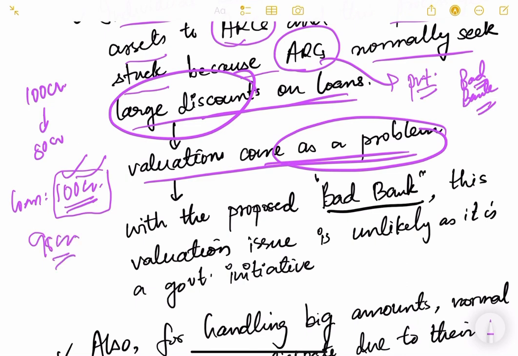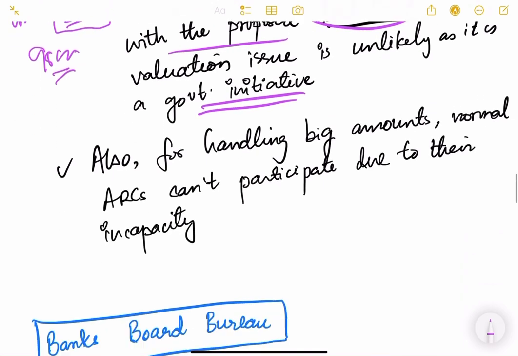So valuation is a problem, and the amount at which the loan has to be settled is a problem. With the proposed bad bank, this valuation issue is unlikely, as it is a government initiative. Because it is a government initiative, there is some social factor to it, not just the profit motive, so maybe these problems will not come. That is the reason why the bad bank is set up.